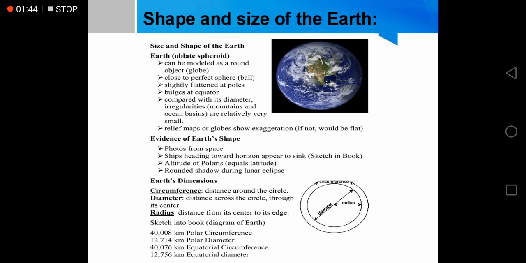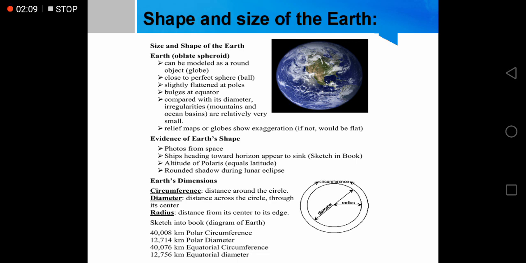Compared with its diameter, irregularities such as mountains and ocean basins are relatively very small. Relief maps or globes show exaggeration; if not, they would be flat. We are going to look at the diagrams showing different shapes of the earth later in this video.